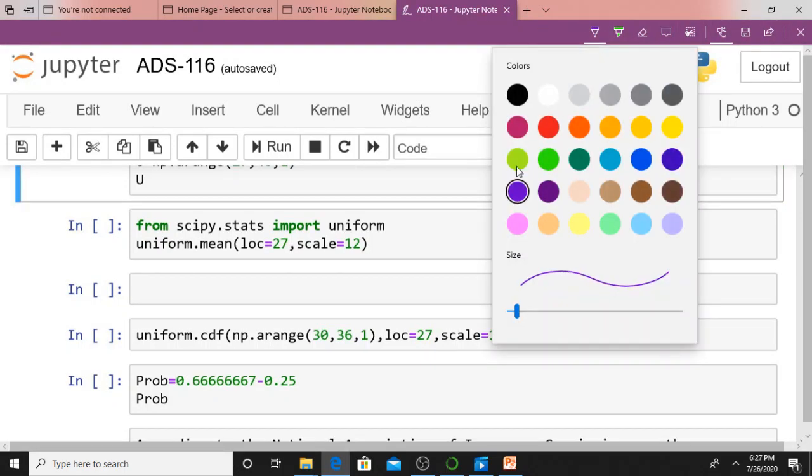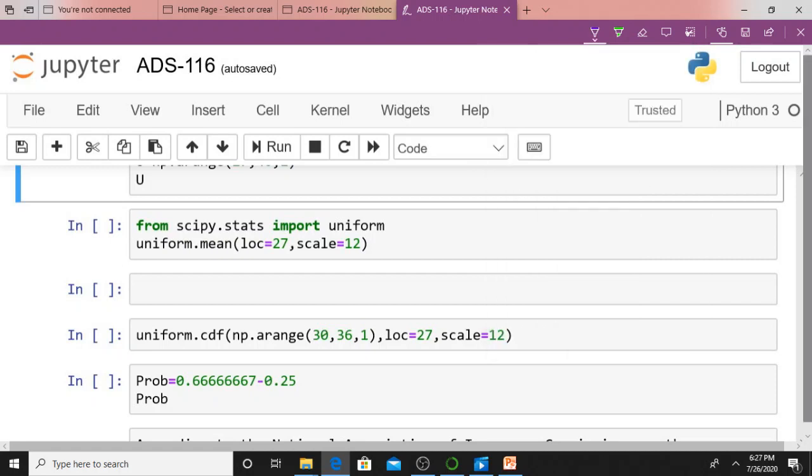Just wait for a second. Just see this one. Now, what I have is uniform dot CDF. What is this? Cumulative distribution function. That is CDF, isn't it? Then np dot arange 30 comma 36 comma 1. What does it mean? I already discussed what the arange function is.